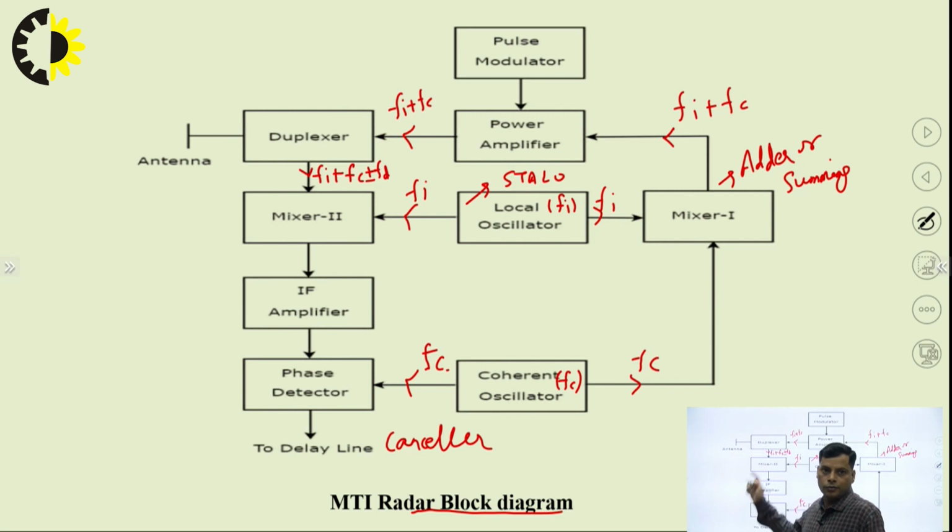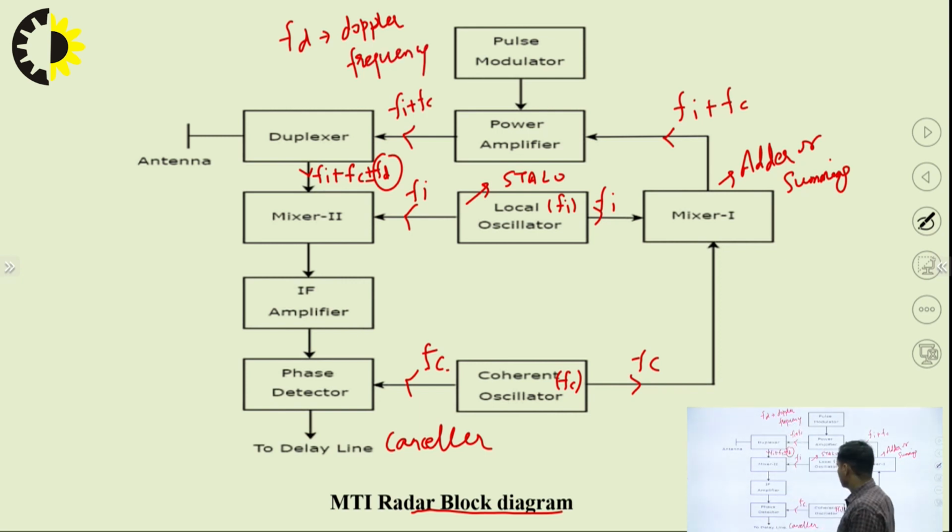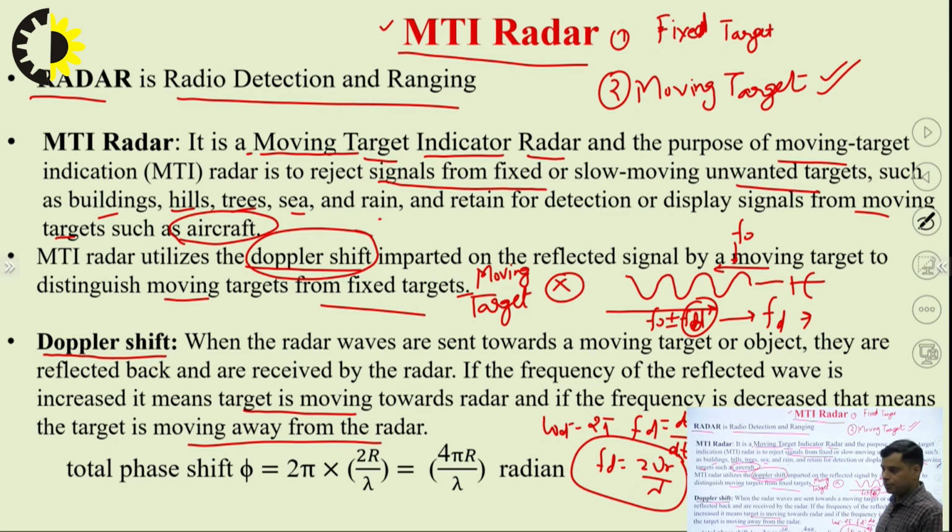So what we have transmitted is the sum of the local oscillator frequency Fi and our reference signal frequency Fc. For that we are receiving the frequency Fi plus Fc plus minus Fd. This Fd that we have received is the Doppler frequency, which I have already discussed in the previous slide.